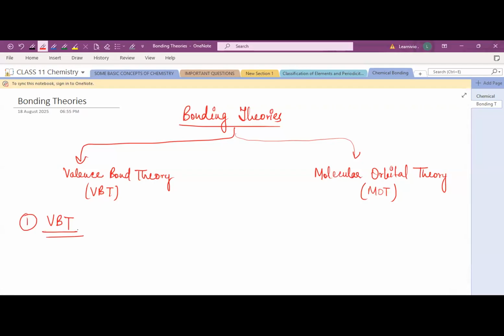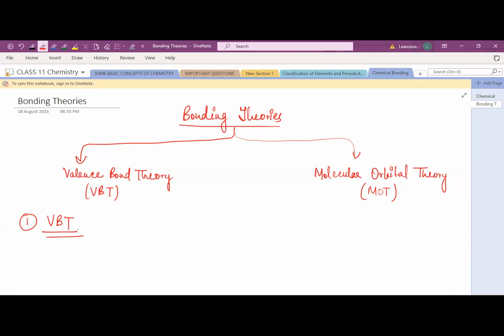It's a theory in chemistry which explains how covalent bonds are formed between the atoms. We will discuss how the bond forms between the two atoms.